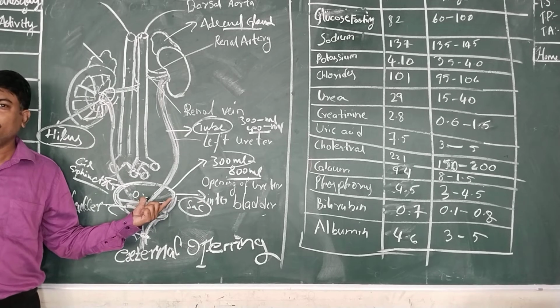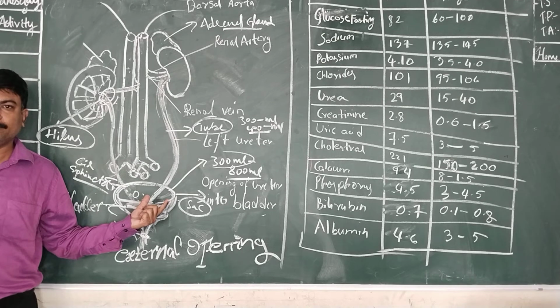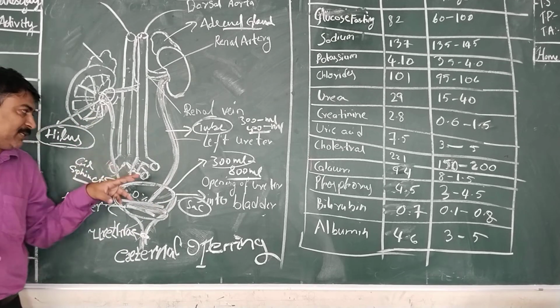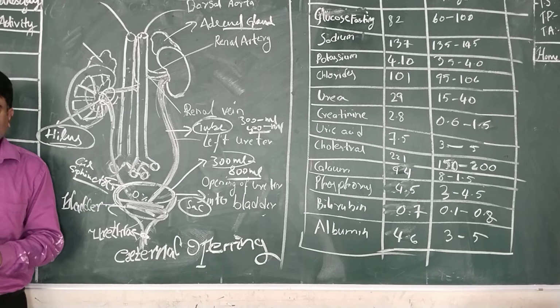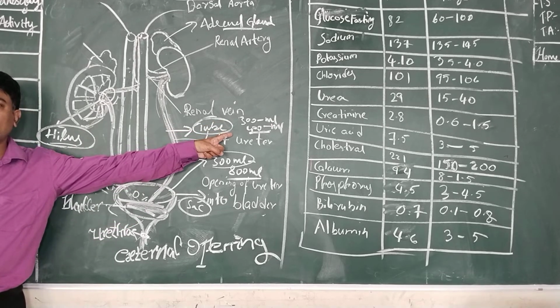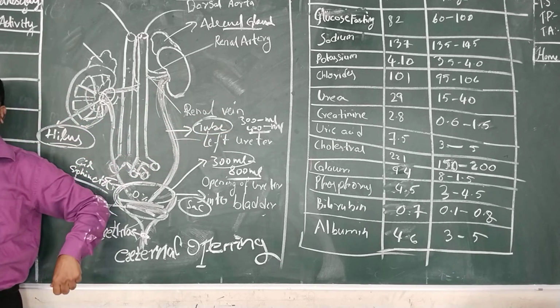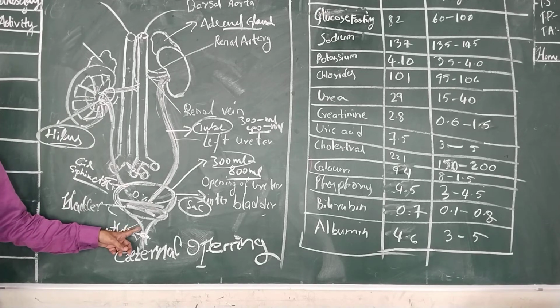Until the message comes from the brain, it will not open. The upper sphincter muscle is not under the control of your brain. Only the lower sphincter muscle is under the control of your brain. As soon as the bladder is filled with 300 ml to 400 ml of urine, your brain passes the message to open the urethra so that urine is expelled out. Is it clear?